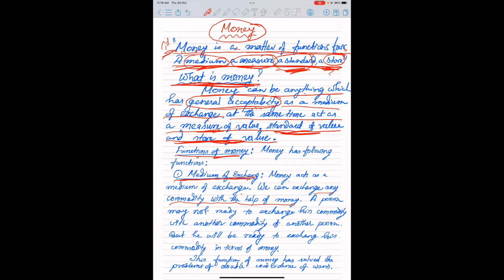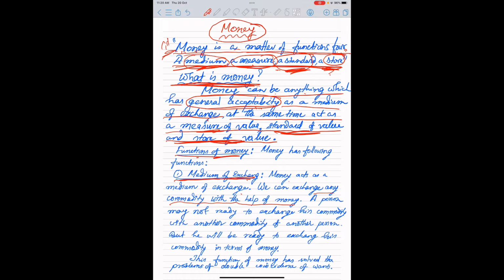What happened in the barter system? In the barter system, it was not possible to purchase all these things by a single commodity like money. There, in the barter system, a number of goods and commodities were used for exchanging one for another.